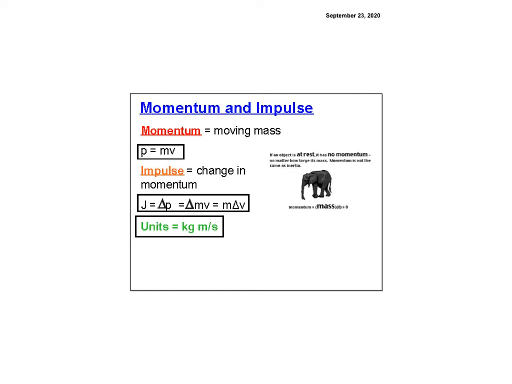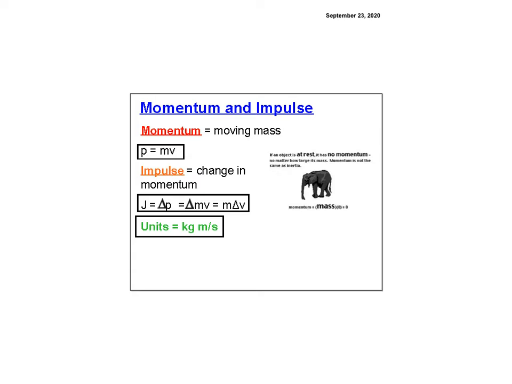All right, we're going to learn today about momentum and impulse. So Newton discovered momentum well before he discovered all of his laws of motion, we learned about inertia and all those things. And so momentum is just moving mass. So if I'm just sitting here in my chair, I have no momentum. As soon as I start moving, I have momentum.